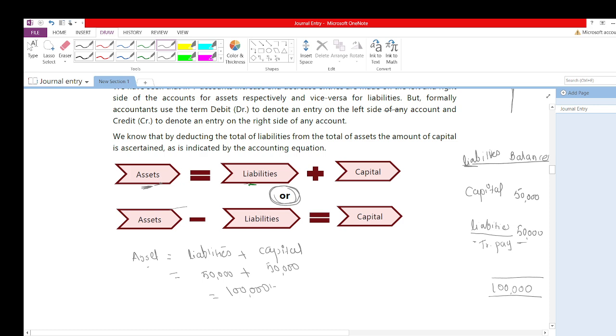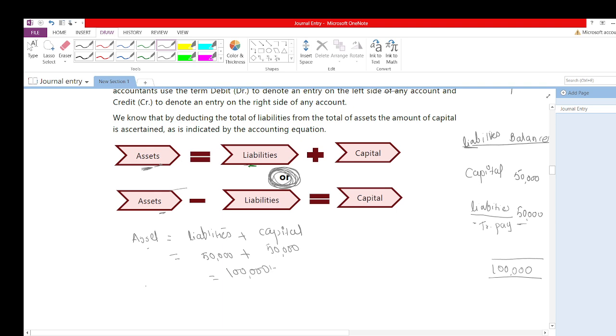Or further I would say, this equation has one more type, the same equation. See, the equation is the same. We already know that asset equals liability side, but we just bifurcated it for solving some equations. Now asset minus liabilities is equal to capital is written over here. So let's see whether it will be proved or not. So here is capital, what they have given: capital is equal to asset minus liabilities.